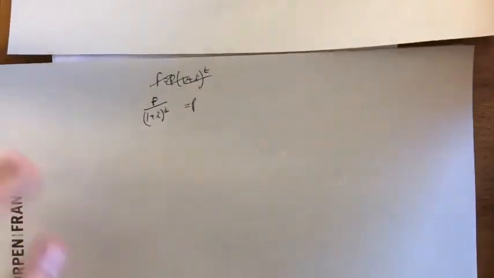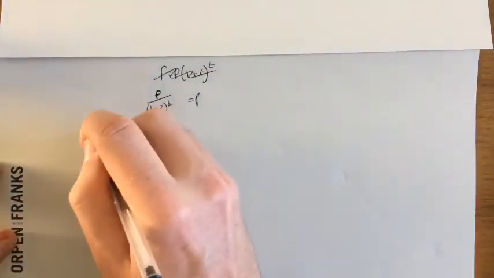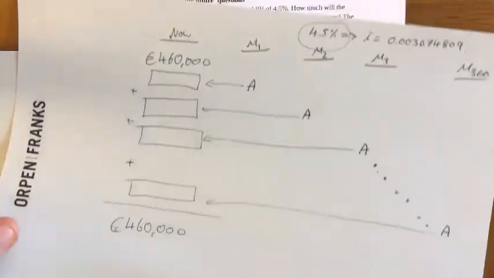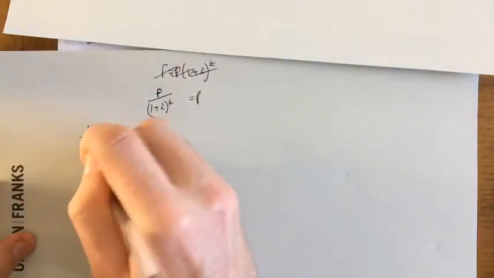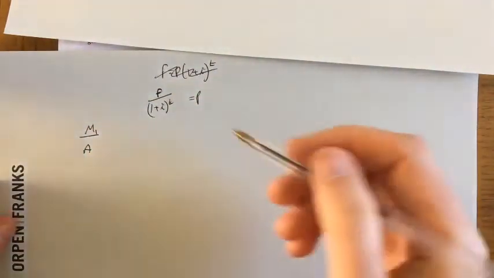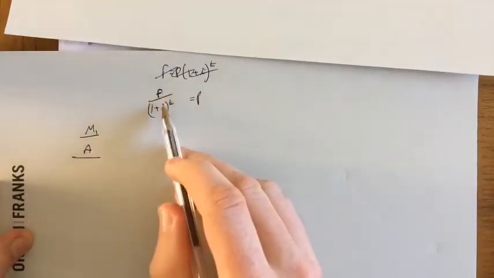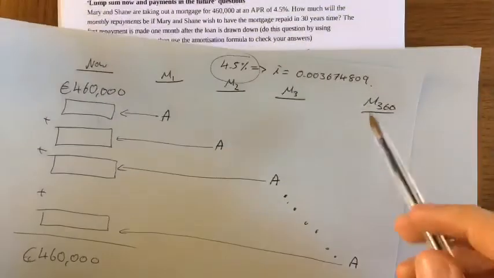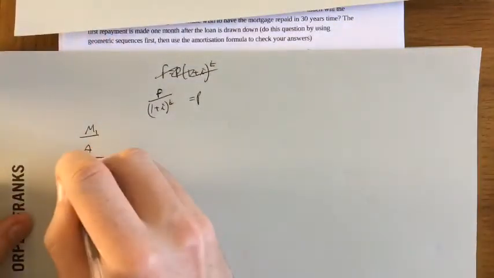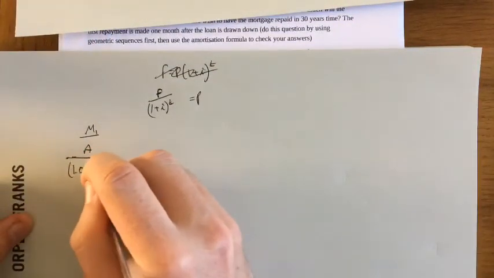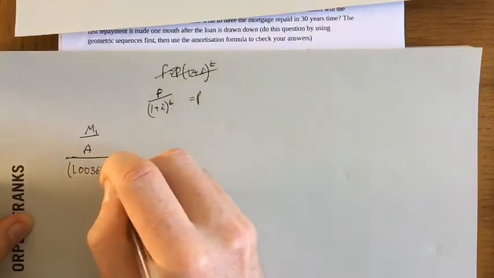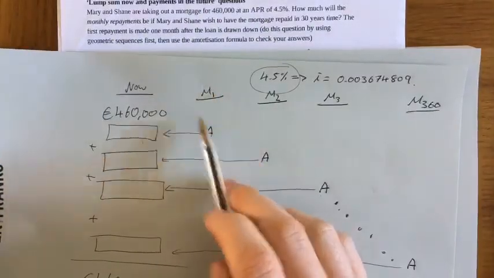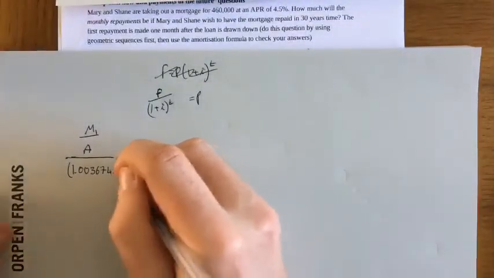So let's do month 1 first. In month 1, as we can see here, Mary and Shane are going to pay back that amount of money, and then to bring it back to today's money, following this formula, it will be all over 1 plus i, but we know the rate is this big long number here, so it would be 1.003674809, and they are paying that back 1 month away from when the money is given to them, so that would just be to the power of 1.